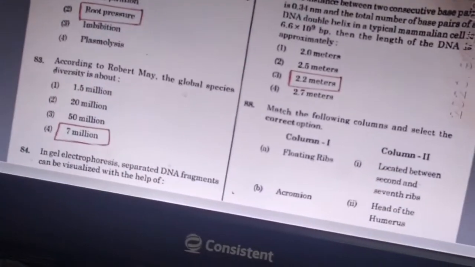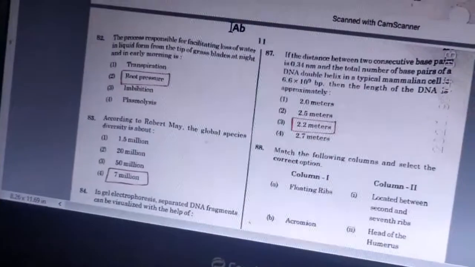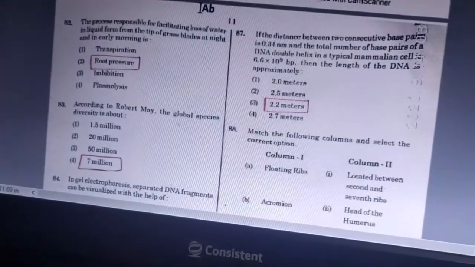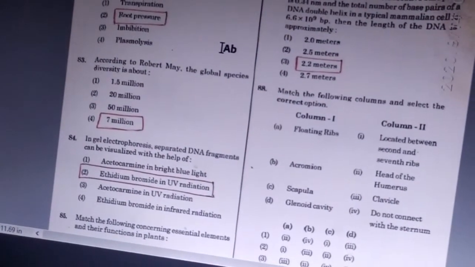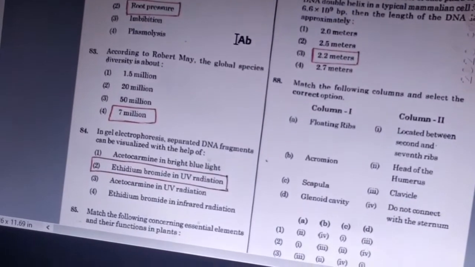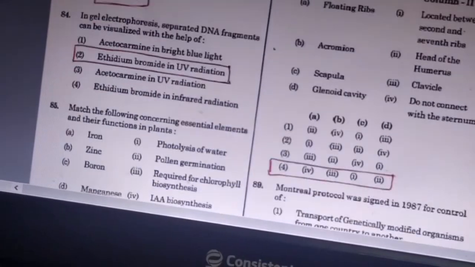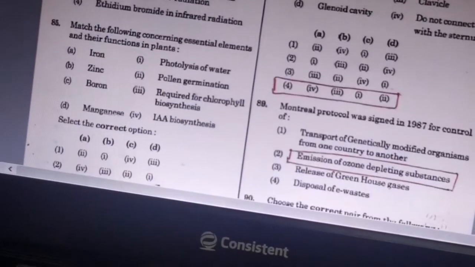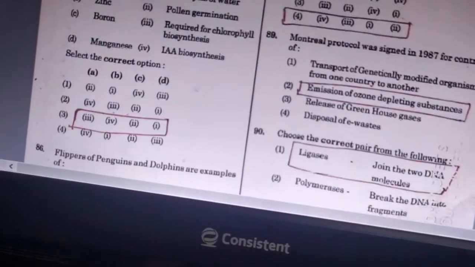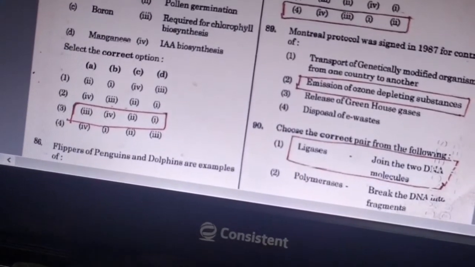According to Robert May, the global species diversity is about, answer is 7 million. 84th question. In gel electrophoresis, separated DNA fragments can be visualized with the help of, answer is ethidium bromide in UV radiation. Match the following essential elements and their function in plants. Iron, zinc, boron, manganese. Options are, first one is third, then 4, 2, 1.